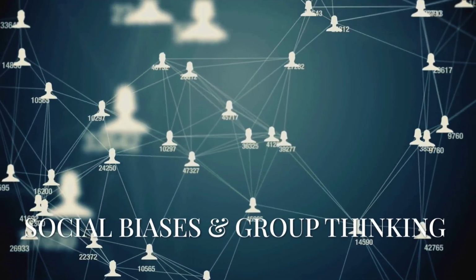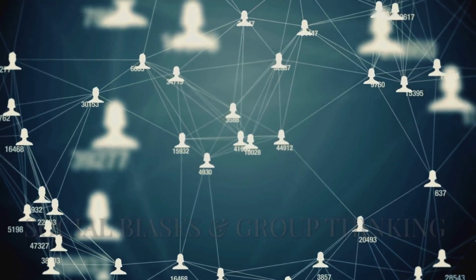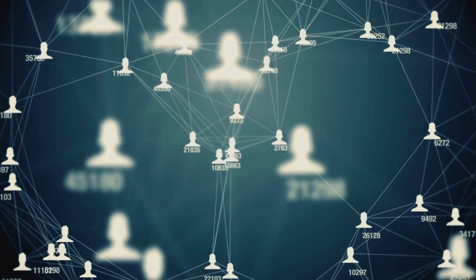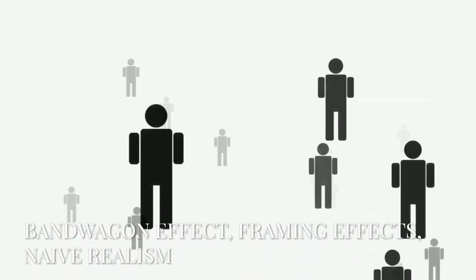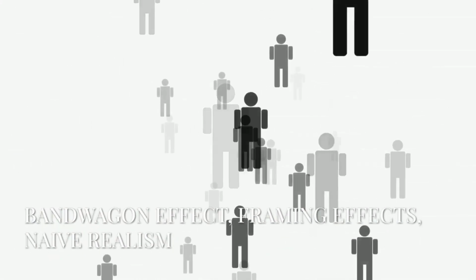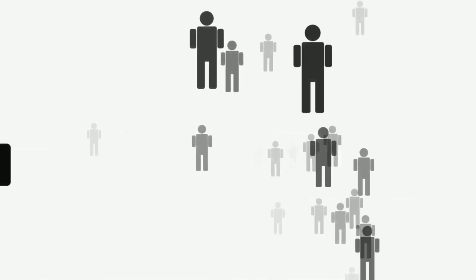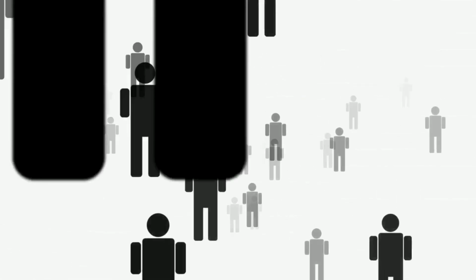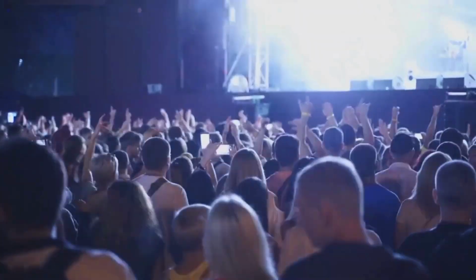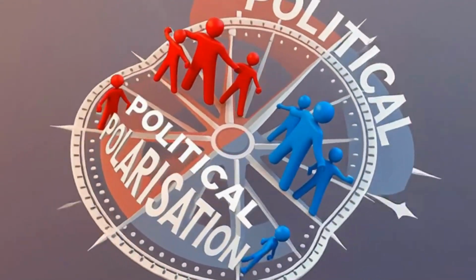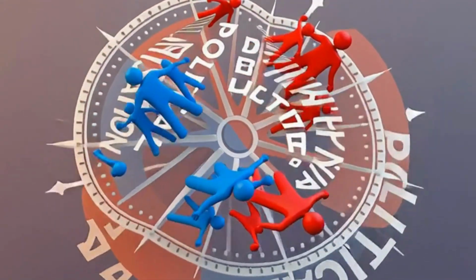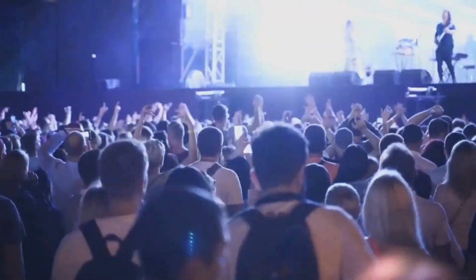Social biases and group thinking. Biases don't live only in individual minds. They operate socially. Examples include bandwagon effects, framing effects, and naive realism, where we believe our view is objective and others are biased. In political contexts, this fuels polarization because we assume opponents know we're right and disagree anyway.